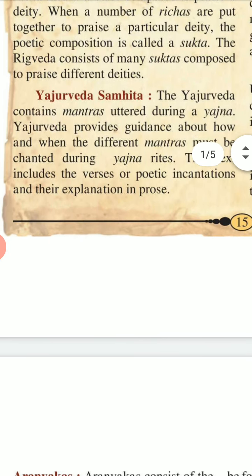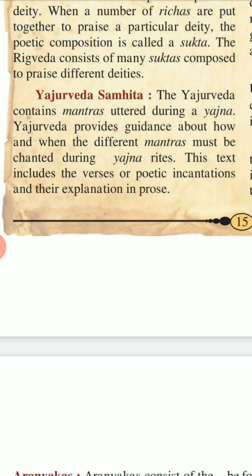Yajurveda Samhita. The Yajurveda contains mantras uttered during a yajna. It provides guidance about how and when the different mantras must be chanted during yajna rites. This text includes the verses or poetic incantations and other explanations in prose.